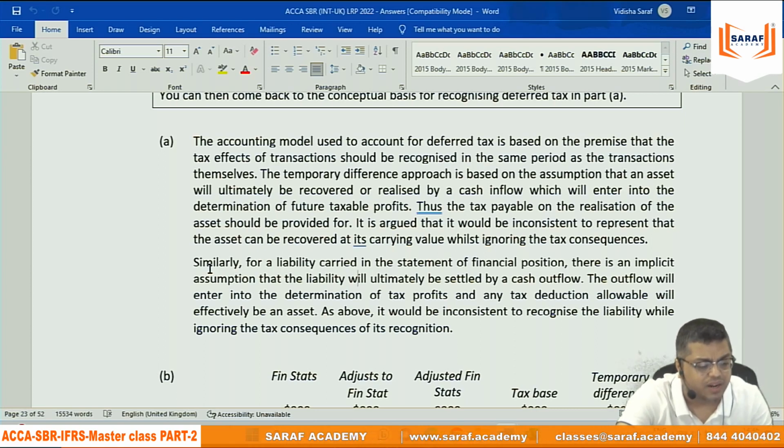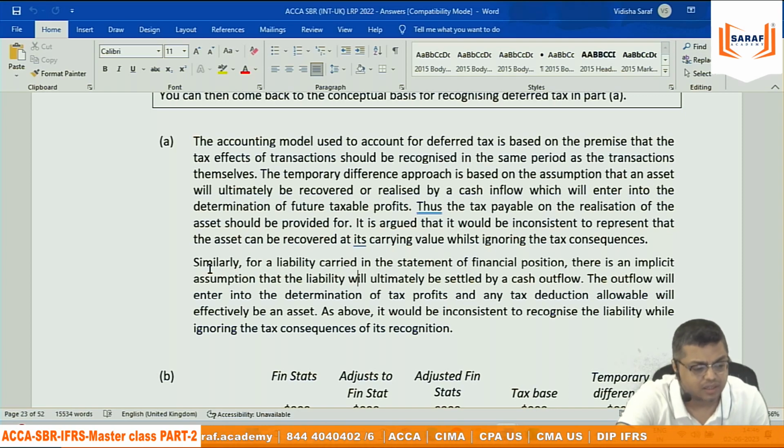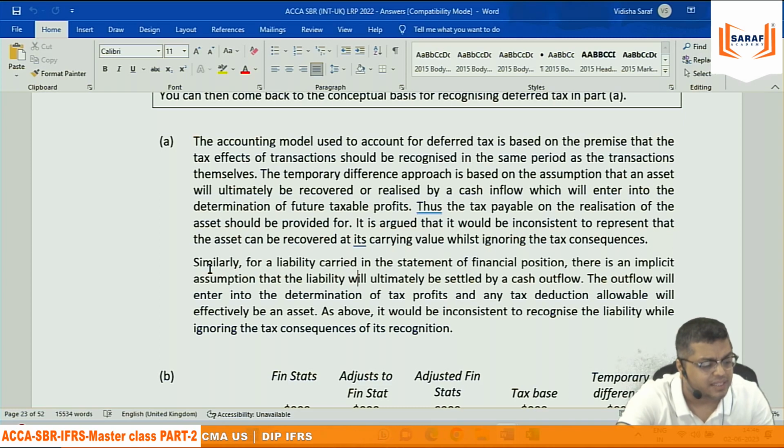The temporary difference approach is based on the assumption that an asset will ultimately be received, recovered or realized by a cash inflow which will enter into the determination of future taxable profits. Thus, the tax payable on realization of assets should be provided for. It would be inconsistent to represent that the asset can be recovered at its carrying amount while ignoring the tax consequences.